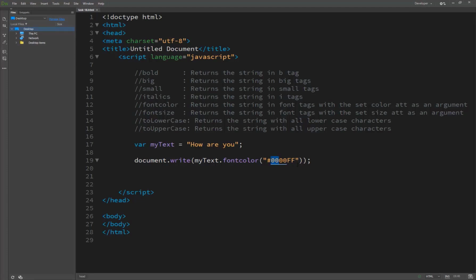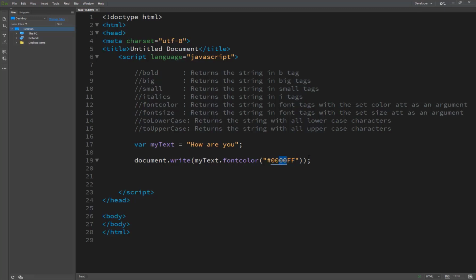It's basically two values for each color: these first two for red, these for green, and these for blue. So we can easily make 16 million colors with this code, and this is in hexadecimal value, between 0 to F. It means 0 1 2 3 4 5 6 7 8 9, then A B C D E F. So we are just writing here, and you can easily make a color.